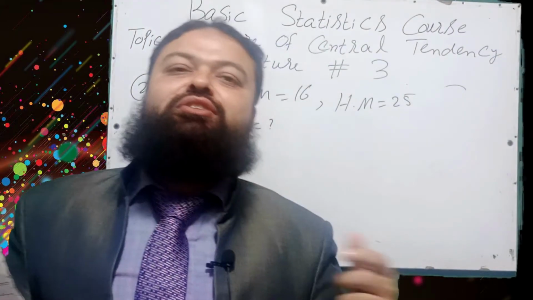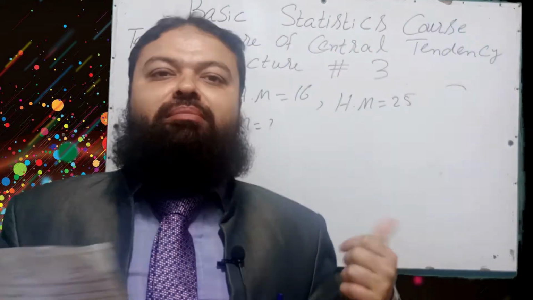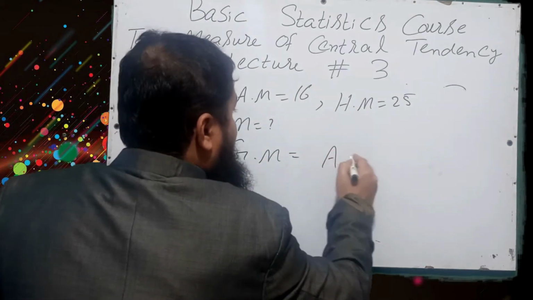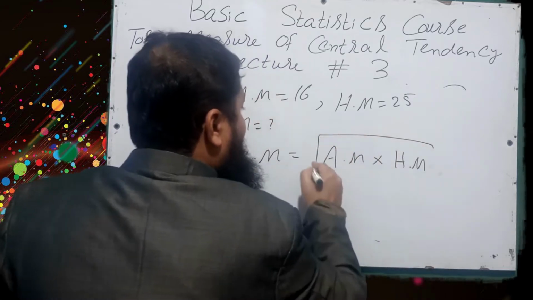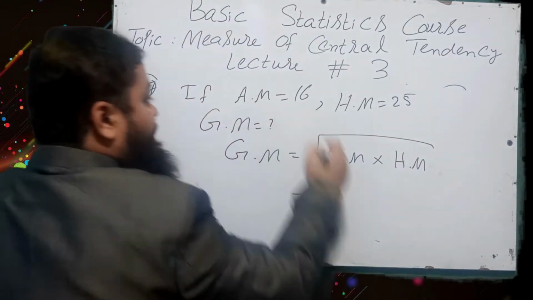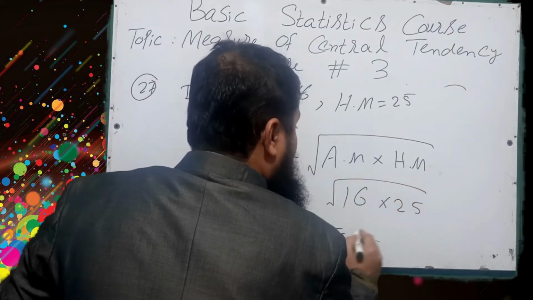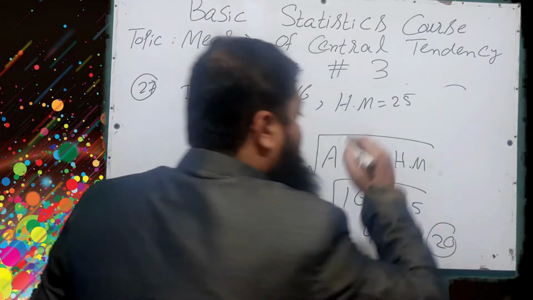Arithmetic mean is given, harmonic mean is also given, and you are to find the value of geometric mean. You know the formula of geometric mean: we know it is arithmetic mean multiplied by harmonic mean under the root. Just substitute the values. 16 multiplied by 25 under the square root will be 4 multiplied by 5, and 20 will be the correct option in the paper.